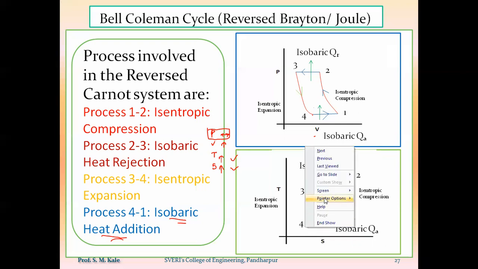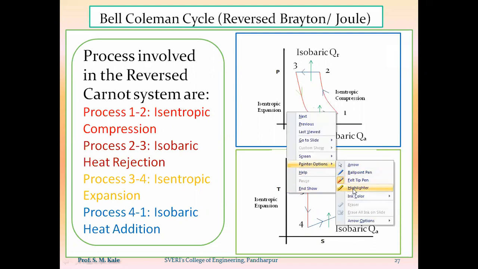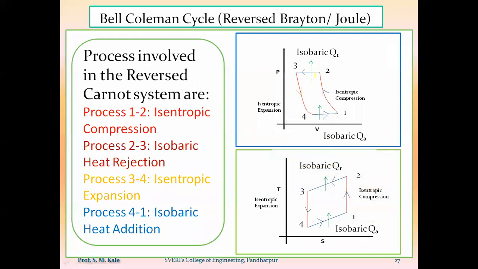So this is nothing but the PV as well as TS diagram of the Bell-Coleman cycle, which is also called a reverse Brayton or reverse Joule cycle. Are you getting? So what is the basic difference between the reverse Carnot cycle and the Bell-Coleman cycle? In the reverse Carnot cycle, process 2 to 3 was the isothermal compression heat rejection process. That is replaced by the isobaric heat rejection process.